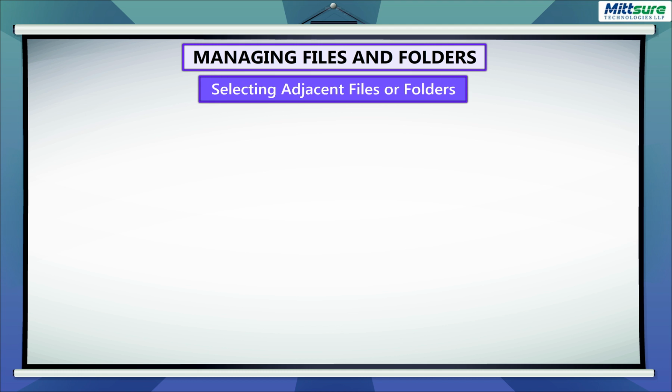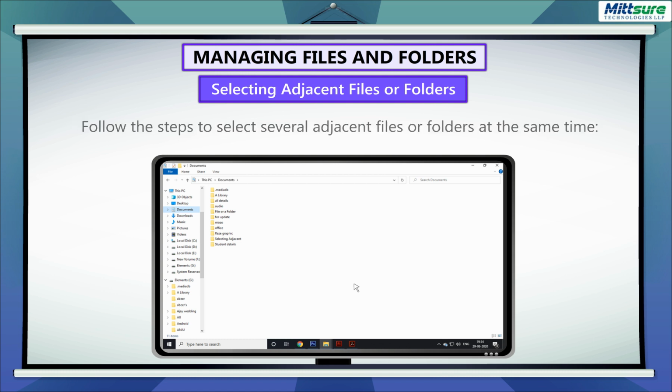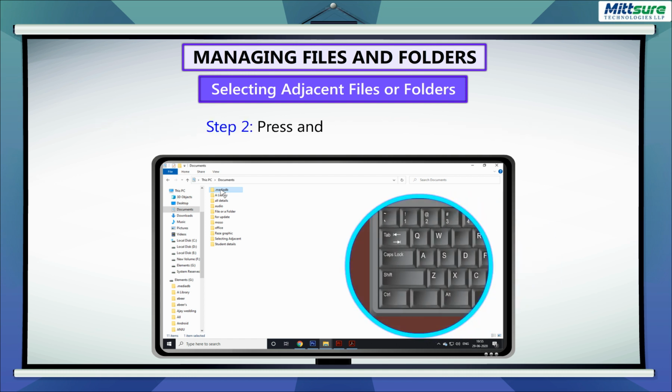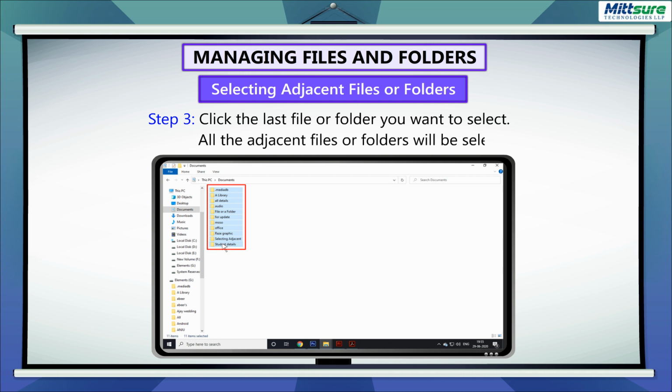Selecting adjacent files or folders. Follow the steps to select several adjacent files or folders at the same time. Step 1. Single-click on the first file or folder that you want to select. Step 2. Press and hold the Shift key. Step 3. Click the last file or folder you want to select. All the adjacent files or folders will be selected.